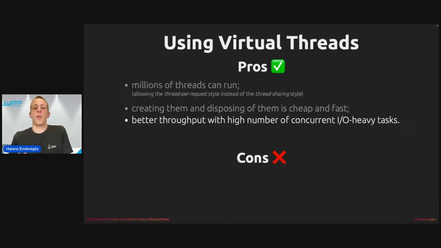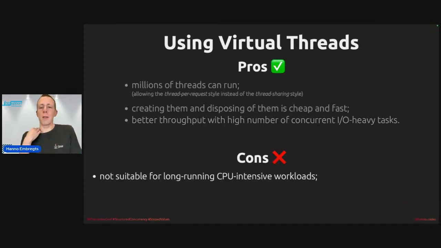This also means that virtual threads will not significantly improve performance when your tasks are CPU heavy, especially when they are long running. So this is the first drawback. They're not really suitable for CPU intensive workloads. And probably they will even add some overhead compared to just running 8 or 12 or 20 platform threads, because there's a bit of overhead with virtual threads involved, right? You have to think about mounting and unmounting, for example. There are tiny bits of code in the JVM here to make sure that a virtual thread is assigned to a carrier thread. And of course, each virtual thread object that is created is subject to garbage collection, so that's also a part of the overhead there.